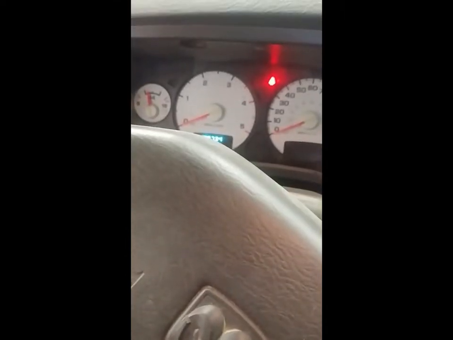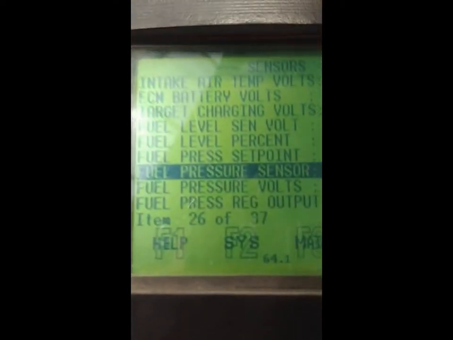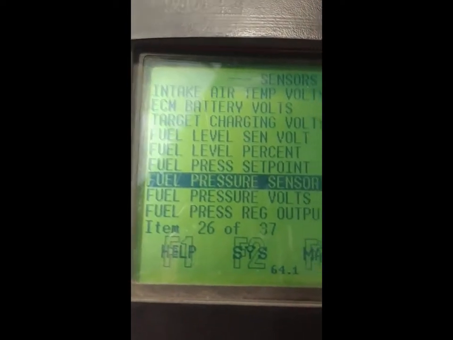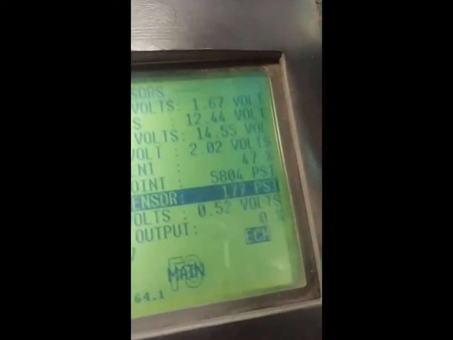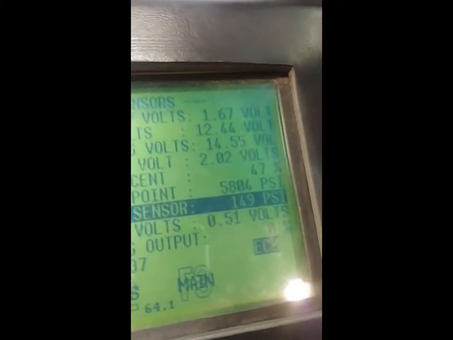Alright, this relates to injector diagnosis. This is an ISB Cummins common rail system, and it is a no start. So just because I know what's common, I'm checking our rail pressure. That is our fuel pressure sensor, and our fuel pressure set point is what it wants to be as I crank.